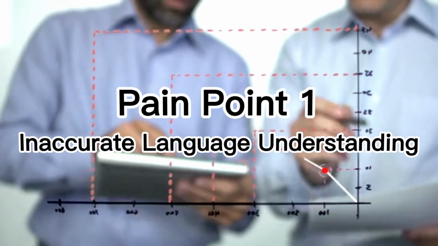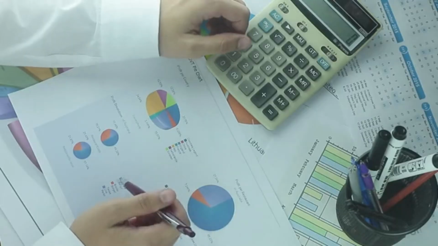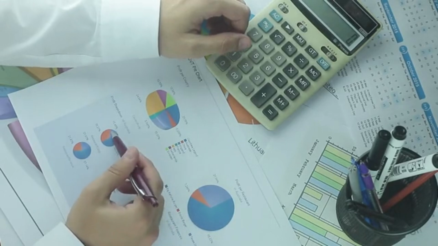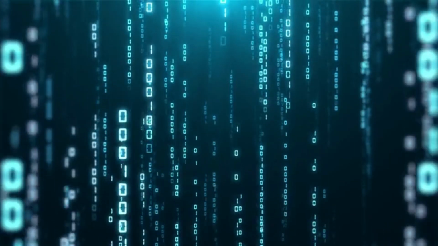Pain point 1. Inaccurate language understanding. ChatGPT's language understanding ability is based on its training data set. If the training data set lacks certain types of text, ChatGPT may not understand them.